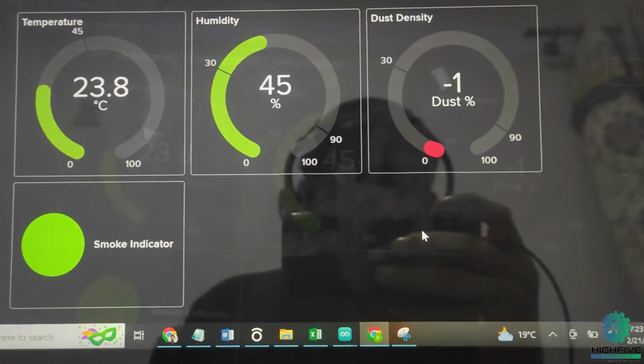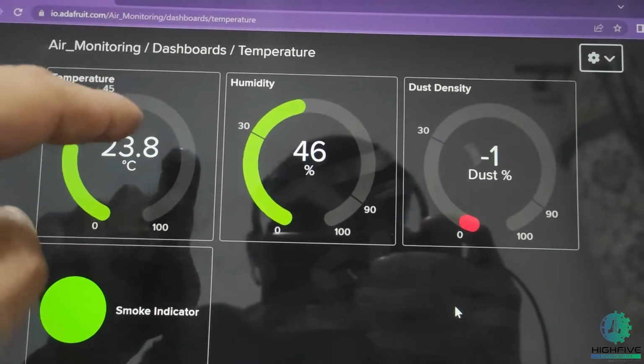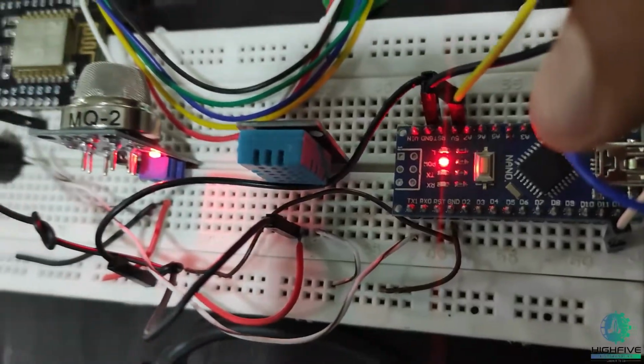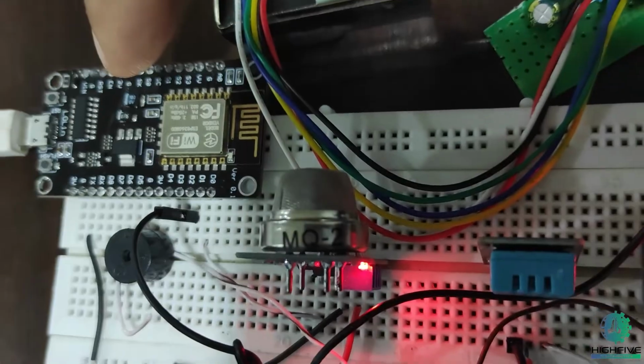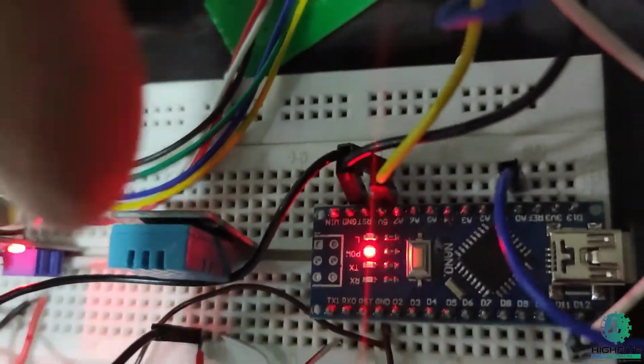Here's my project, Adafruit IO portals. I make an air monitoring system dashboard. Here's my setup: Arduino Nano, and this is the Wi-Fi module, NodeMCU, smoke sensor, DHT